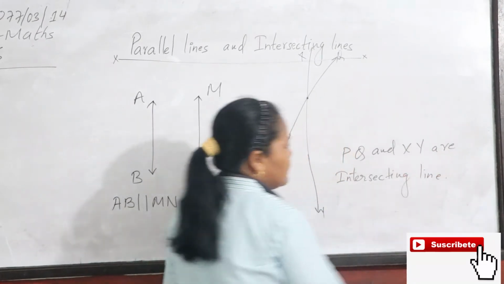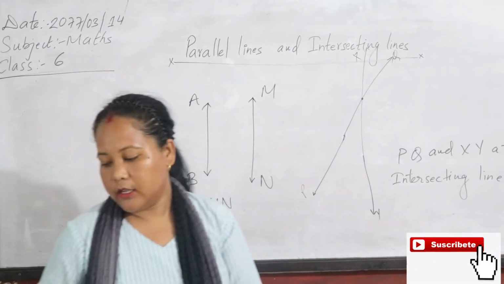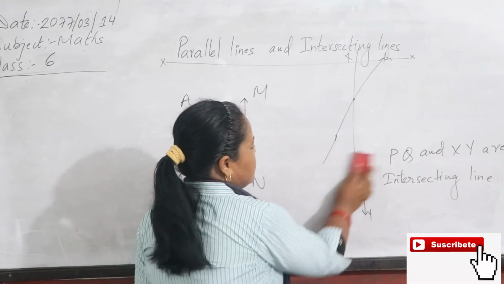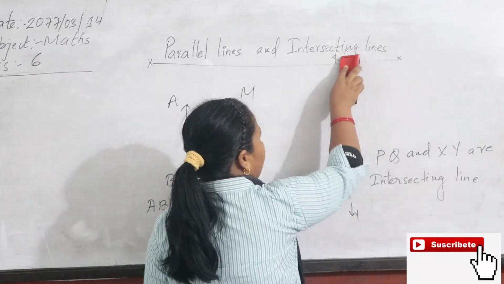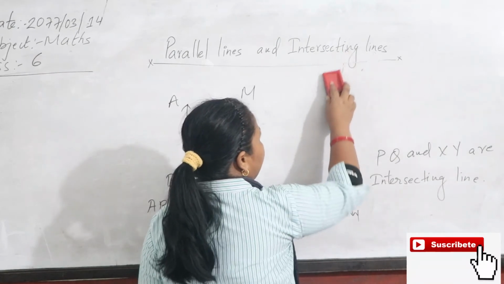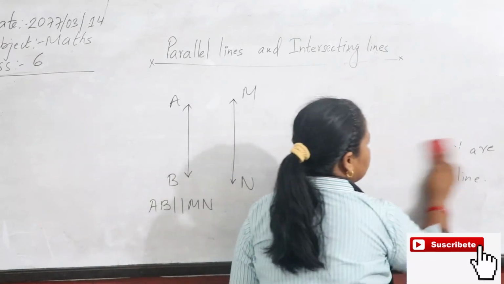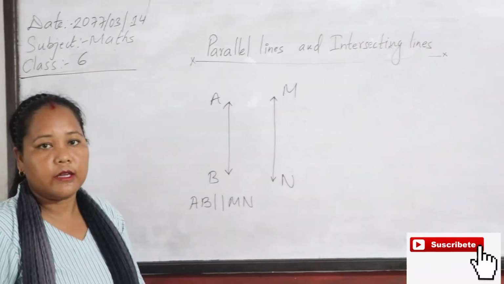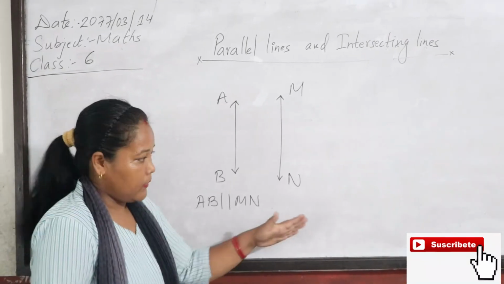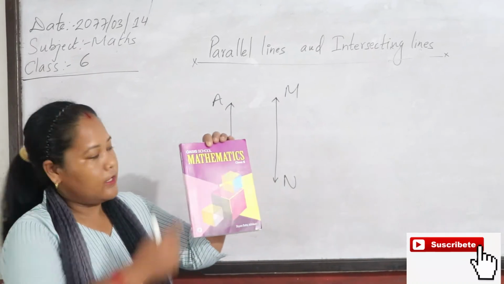Yes, PQ and XY are intersecting lines. If two lines meet at a point, they are called intersecting lines. And if two lines do not meet at a point, they are called parallel lines. Okay? Okay. So look at your book again.